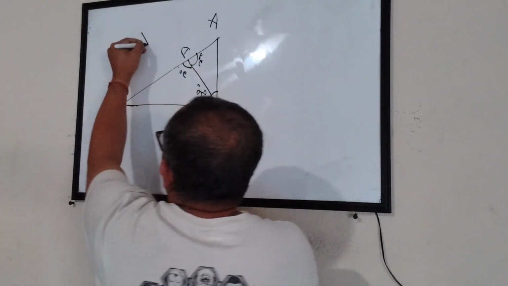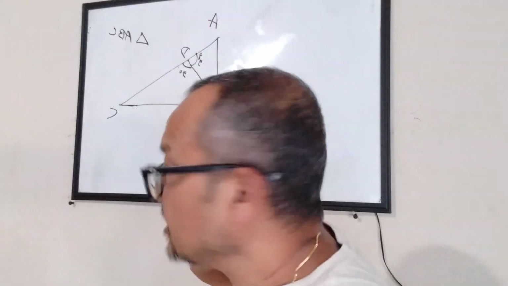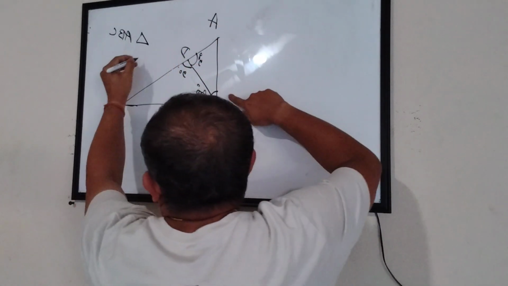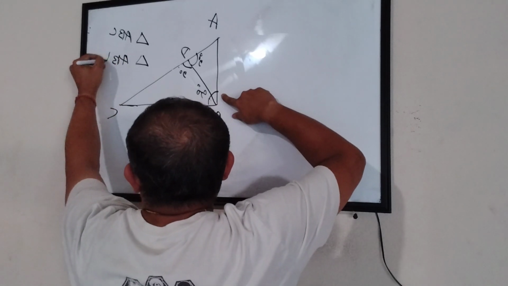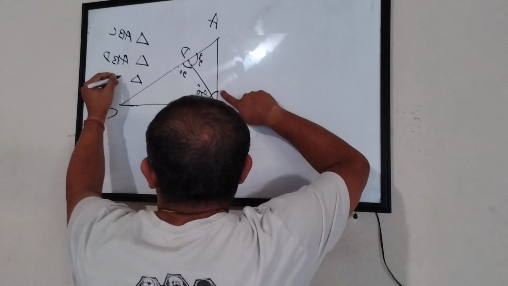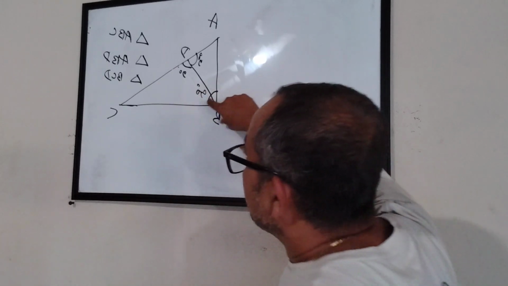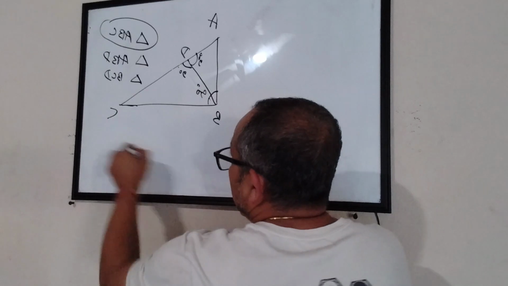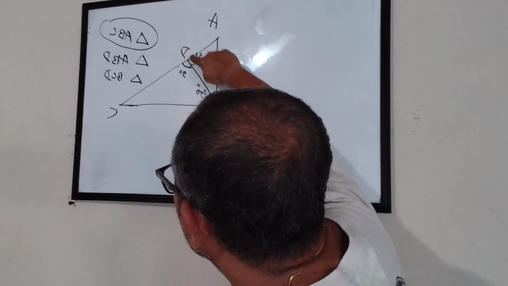One is the parent triangle ABC, and two baby triangles. One is this one and the other is this one. The other baby triangle is triangle ABD, and the third triangle is triangle DBC, BCD. This is the parent triangle, the bigger one, and I have dropped a perpendicular from here to the opposite side, which is touching at D.